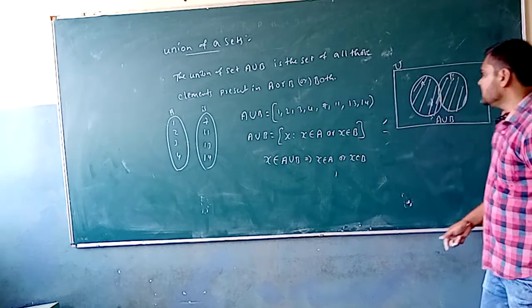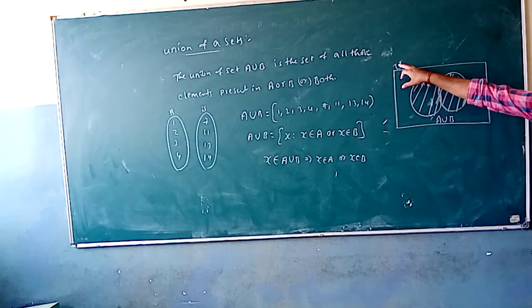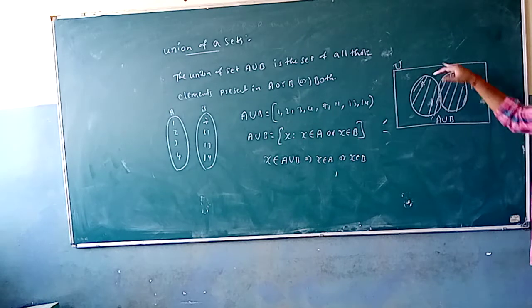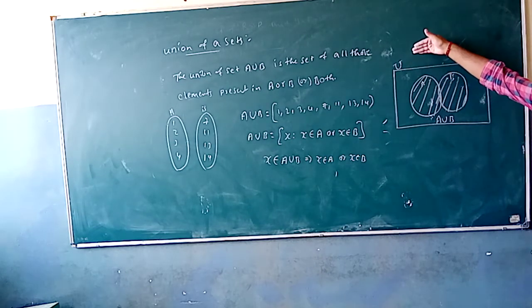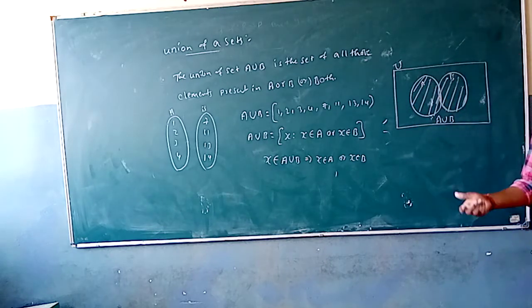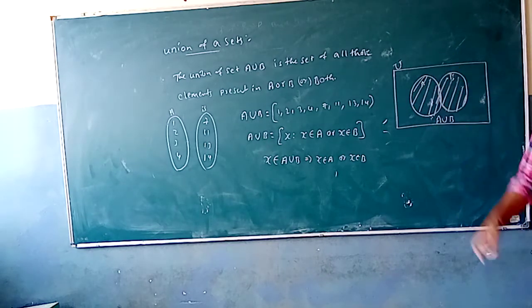Okay, so in a Venn diagram we can represent this as the universal set, which is going to be the superset of all those sets. Suppose this set is a superset of A and B, for example the set of natural numbers. So A is a subset of the universal set and B is a subset of the universal set.